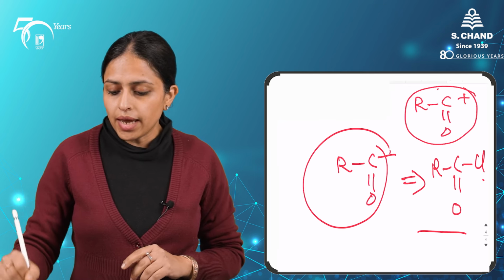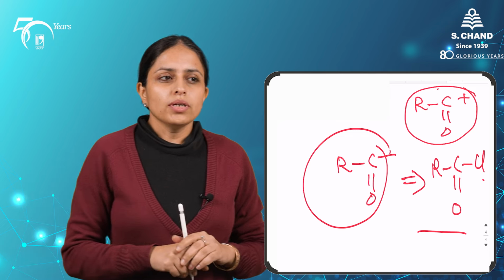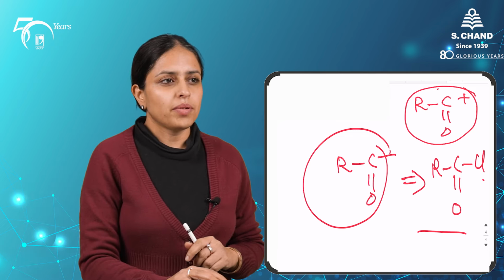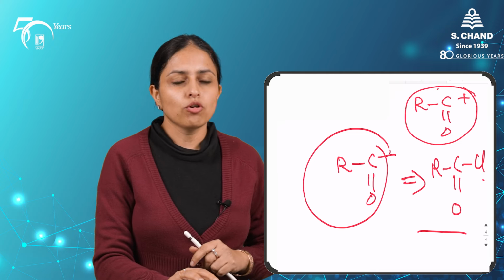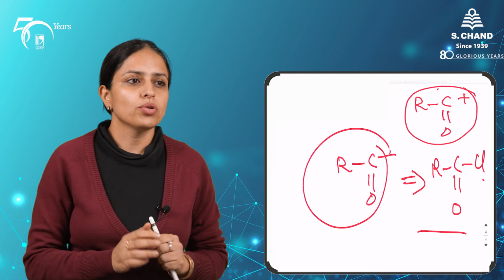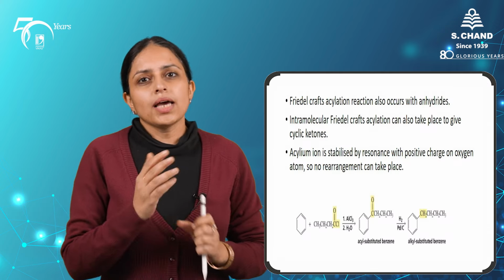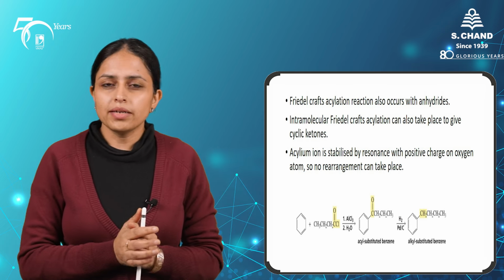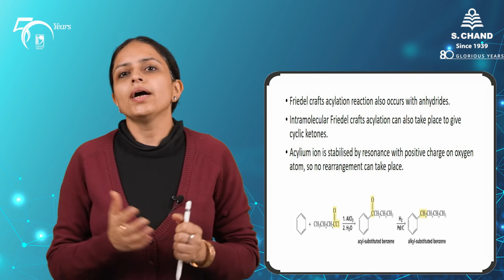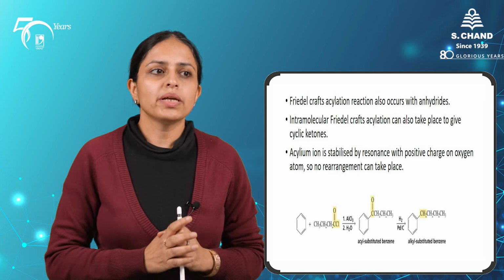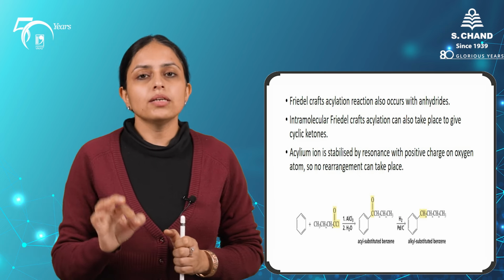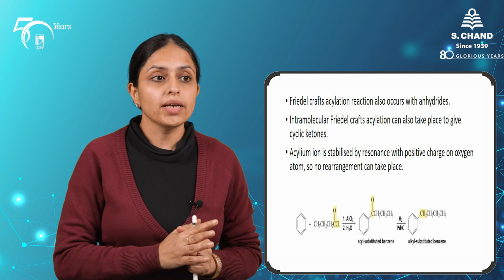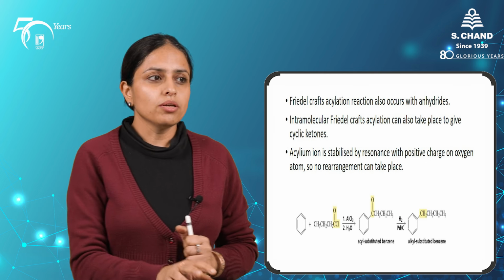It will be attacked by the benzene ring, and the product will be the corresponding acyl substituted benzene. These acyl substituted benzenes can be reduced by the catalytic hydrogenation method to give alkyl substituted benzene. So this method is better as compared to Friedel-Craft alkylation method to synthesize alkyl substituted benzene.